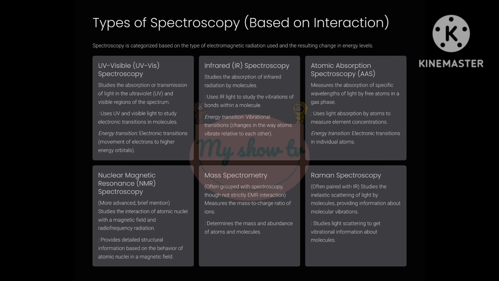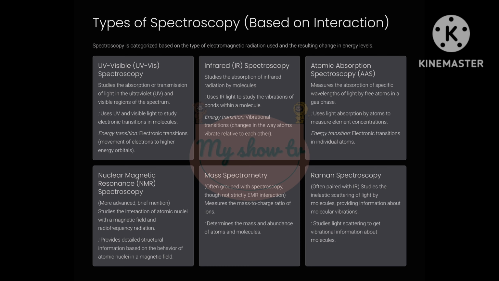This technique uses ultraviolet, UV, and visible light. It primarily looks at the absorption of this light by molecules, which causes electrons to jump to higher energy orbitals, electronic transitions. Energy transition, electronic transitions, the movement of electrons between different energy levels within the atom or molecule.